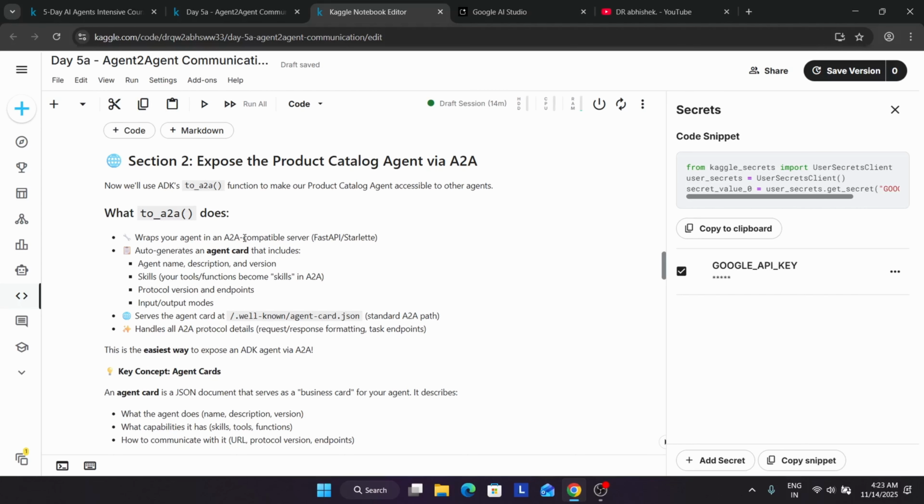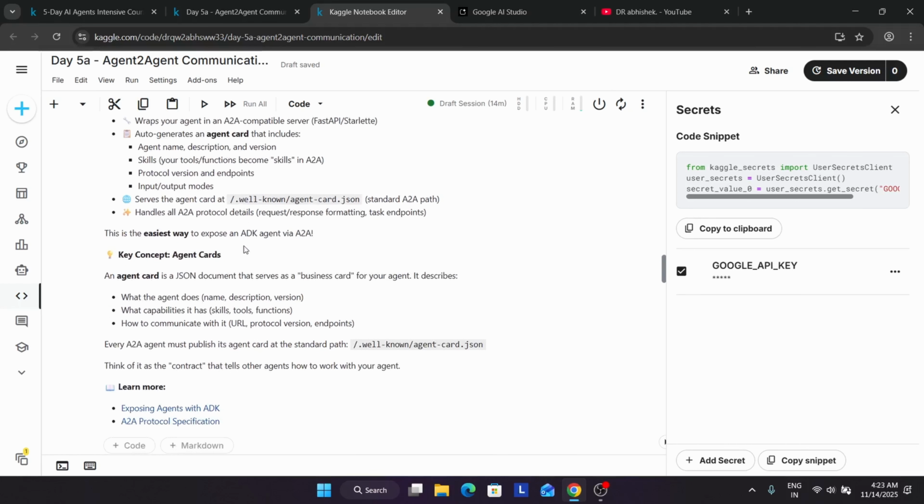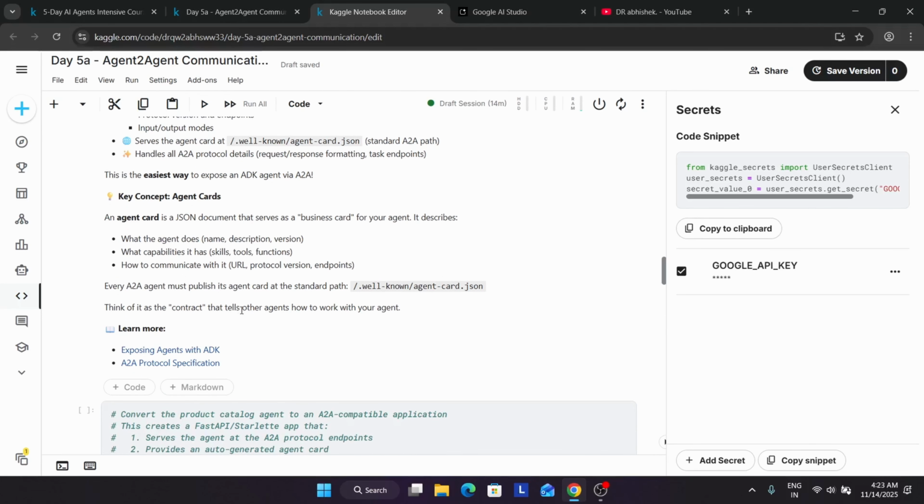Now here the easiest way to expose the ADK agent is using A2A. Here you can see an important concept, the agent card. It is just like a JSON document which serves as a business card, showing what the agent does, basically the name and description. Like we have a business card with company name, contact number, and what the person sells, similarly we have an agent card, and it has all the details of the agent's skills, capabilities, and communications.